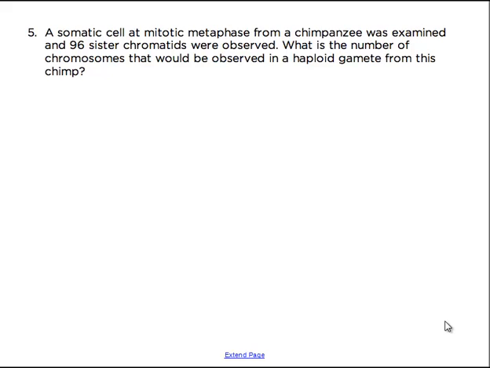In problem 5, we're asked: a somatic cell at mitotic metaphase from a chimpanzee was examined and 96 sister chromatids were observed. What is the number of chromosomes that would be observed in a haploid gamete from this chimp? Okay, so the thing that's challenging about this question lies in the wording and your understanding of the difference between a chromatid and a chromosome. In metaphase of mitosis, remember, the cell has already gone through the S phase of interphase. In other words, the chromosomes have been doubled.